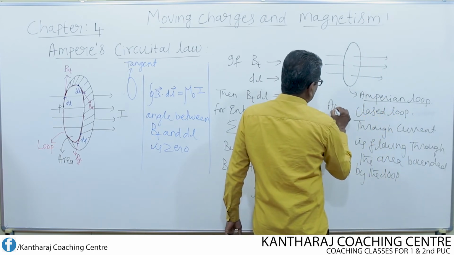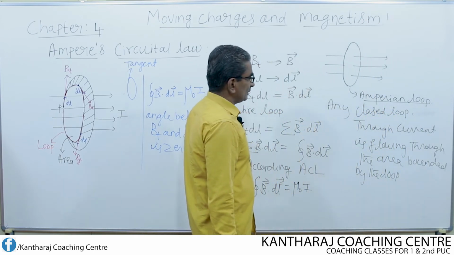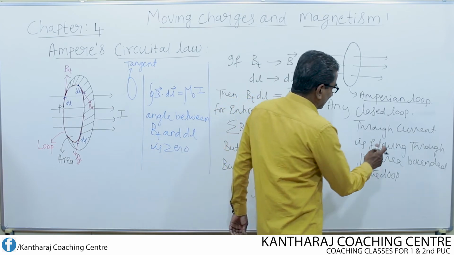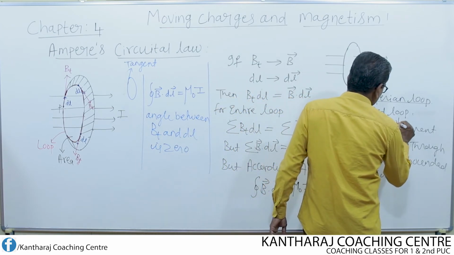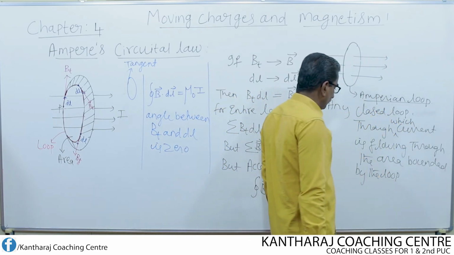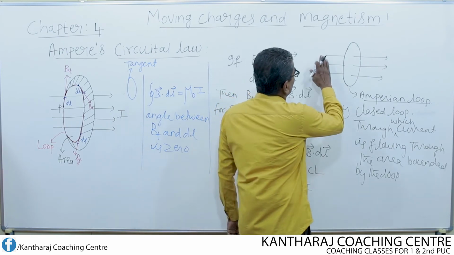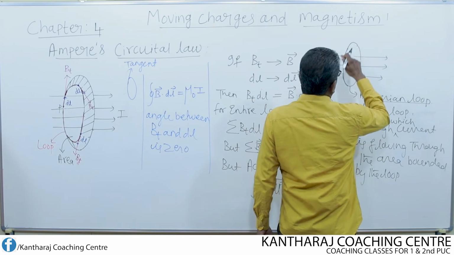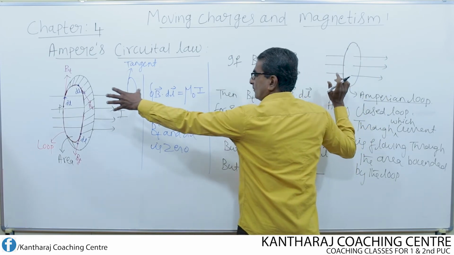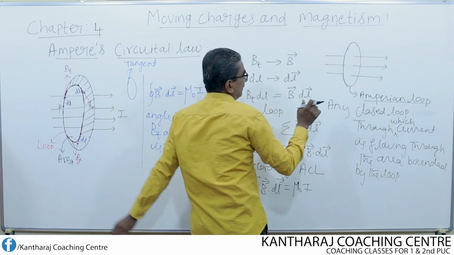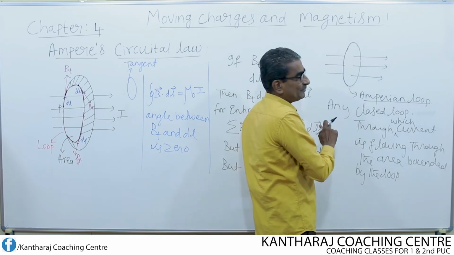So we can write like this: any closed loop through which current is flowing, through the area bounded by the loop, is called an Amperian loop. Suppose I consider this current, I call this an Amperian loop. Instead of drawing this figure, I have drawn the same Amperian loop in a simpler way.